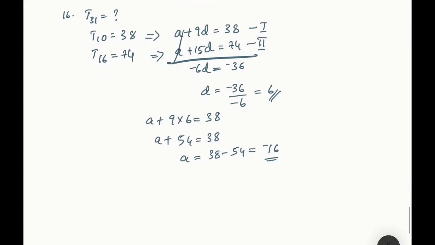So let me find out the 31st value now. T31 is equal to A plus 30D. A is minus 16 plus 30 into 6. So minus 16 plus 3 sixes are 18, 180. So what you get as the final answer is 164. T31 is equal to 164. So similar way you can do the complete exercise, that is exercise 10A.